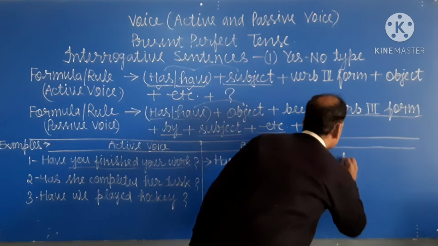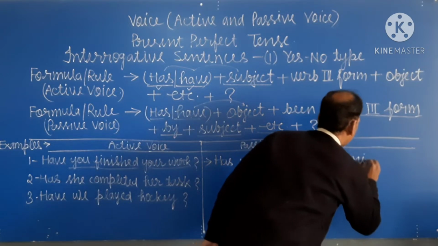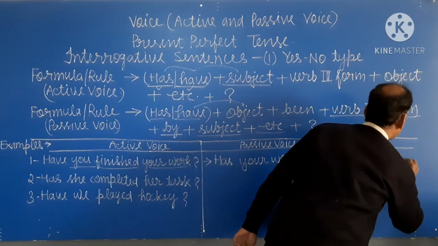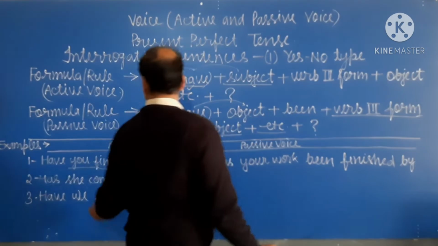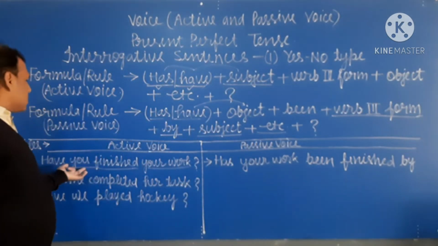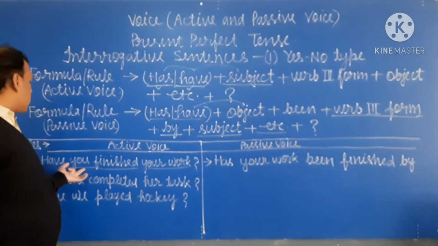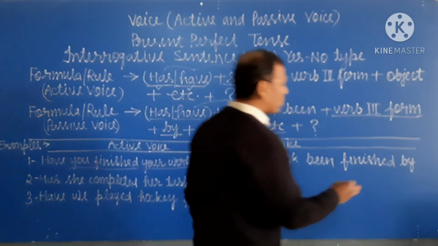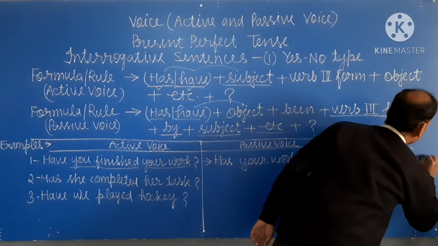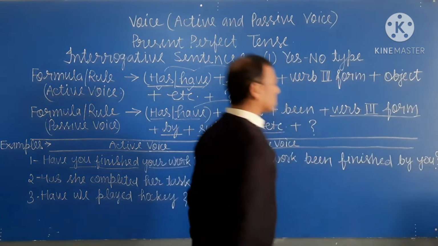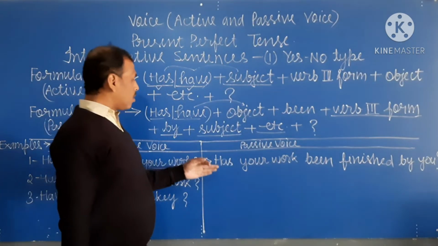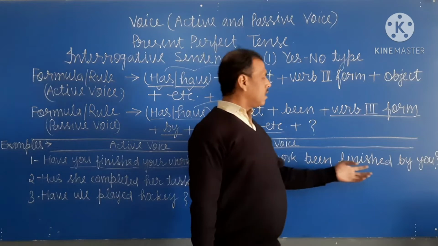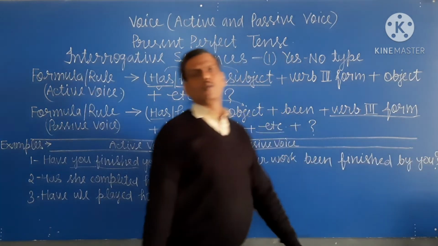Therefore we write finished, and then by, and here is the subject, and the objective form of you is also you. And at last question mark. So passive voice is, has your work been finished by you?